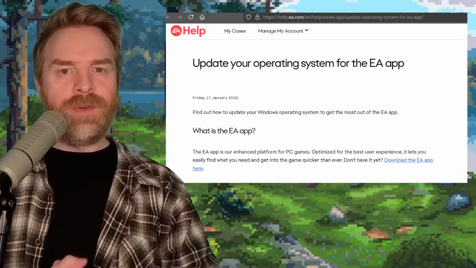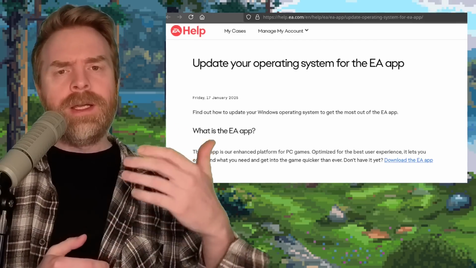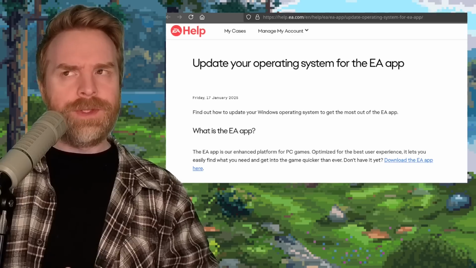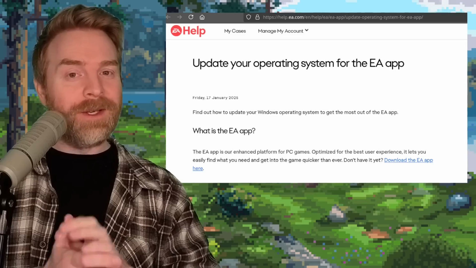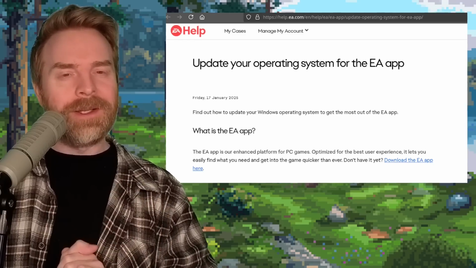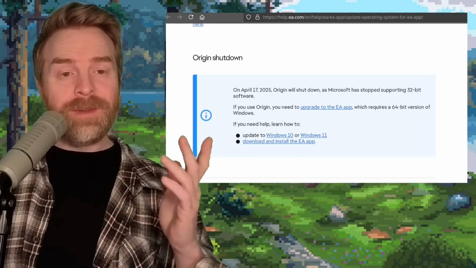And speaking about full steam ahead, next up we're talking about the exact opposite. So if you're a fan of EA Origin, I don't know who's a fan of it, but if you are a fan of EA Origin and you've got a 32-bit system, you're not going to like this news. EA is shutting down Origin. So this news comes right from their website.